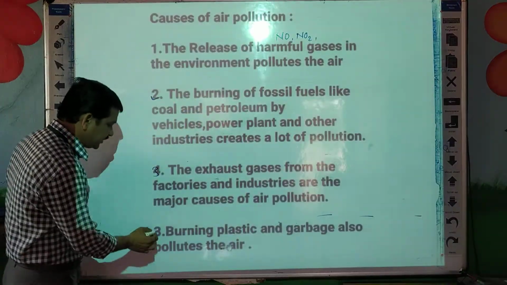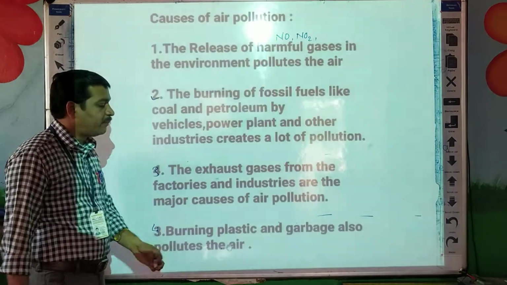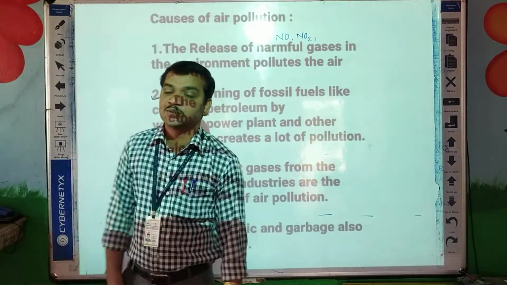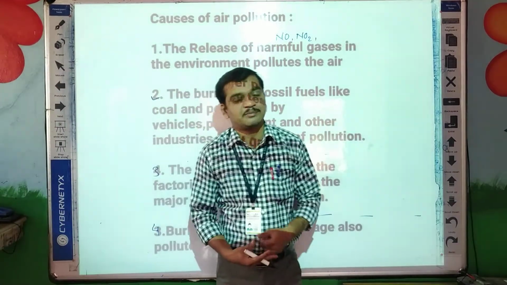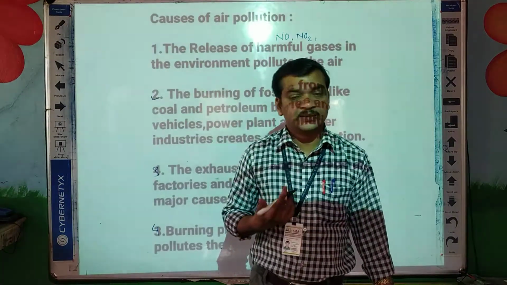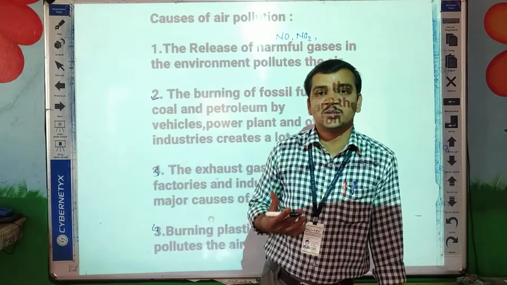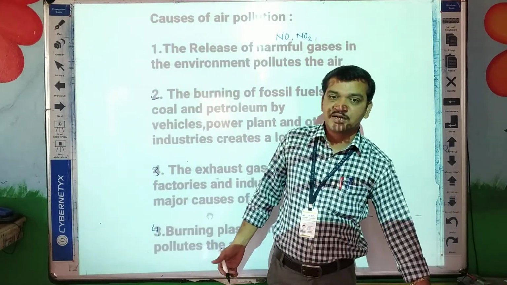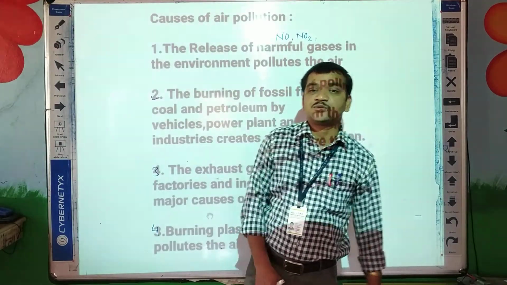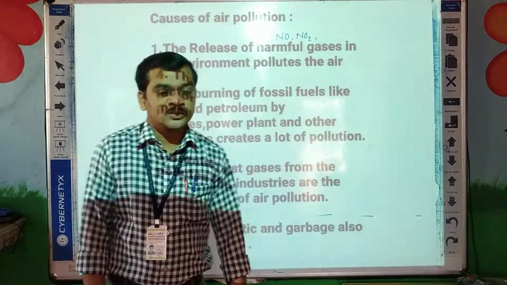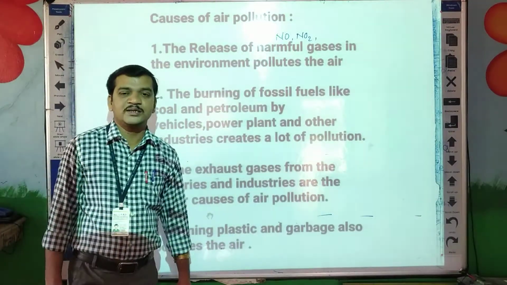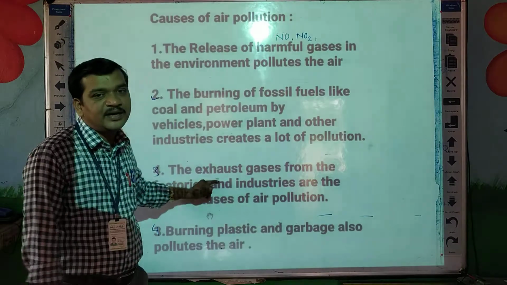The last one, fourth one, the burning of plastic and garbage also pollutes the air. When we burn plastic and garbage, at that time also smoke is produced, and that smoke can pollute the air. Is it clear, students? So these are the causes of air pollution. Sometimes the question may come, write any 2 or 3 causes of air pollution. So you can write these.